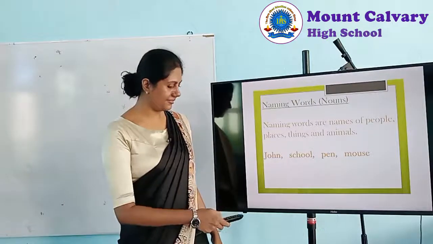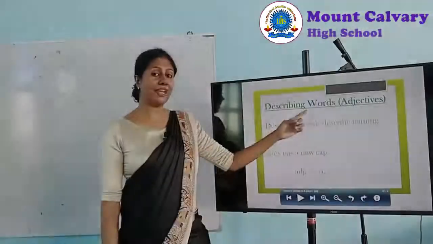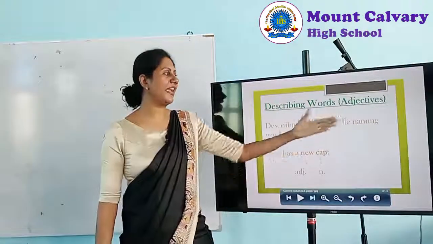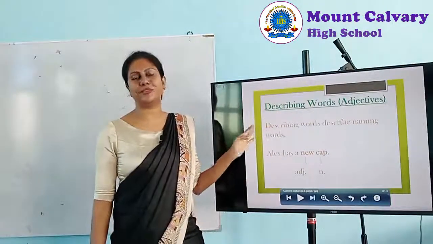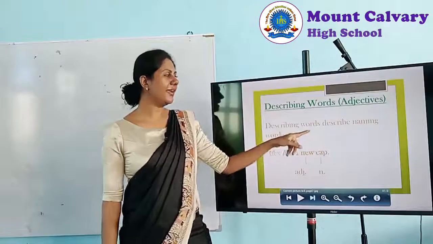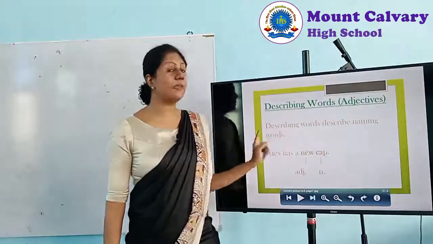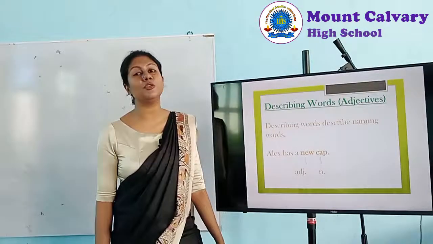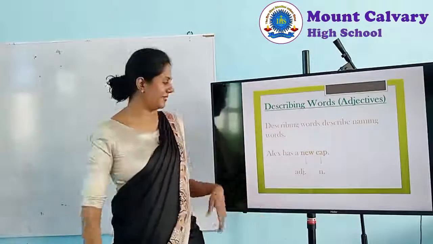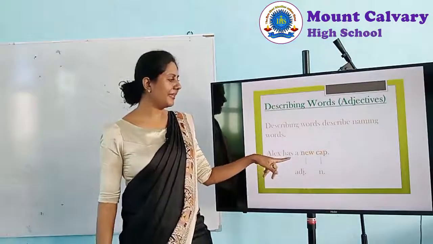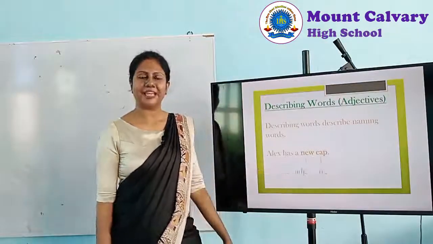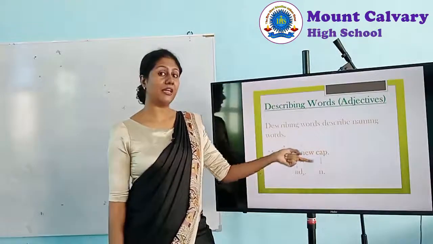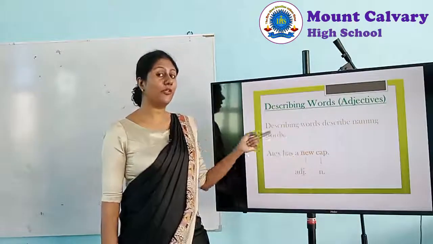Now next we'll see describing words are adjectives. We say adjectives or describing words, both same, right? Describing words describe naming words. Describing words are words that we use to describe a noun. Example, Alex has a new cap. Now in this sentence, what is the describing word or the adjective?